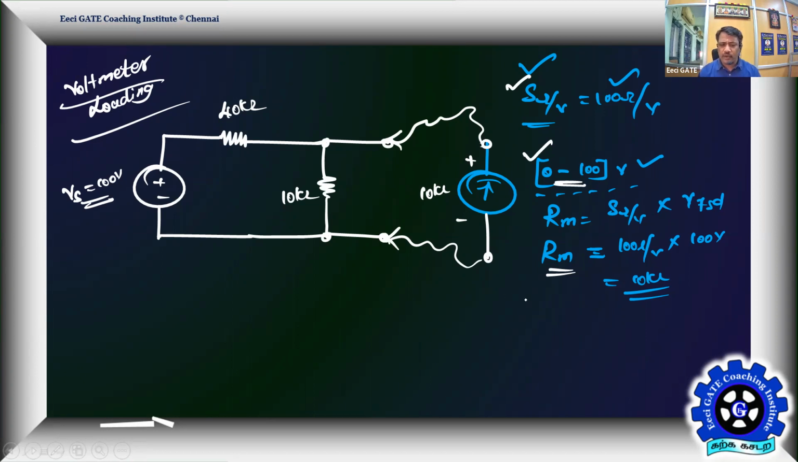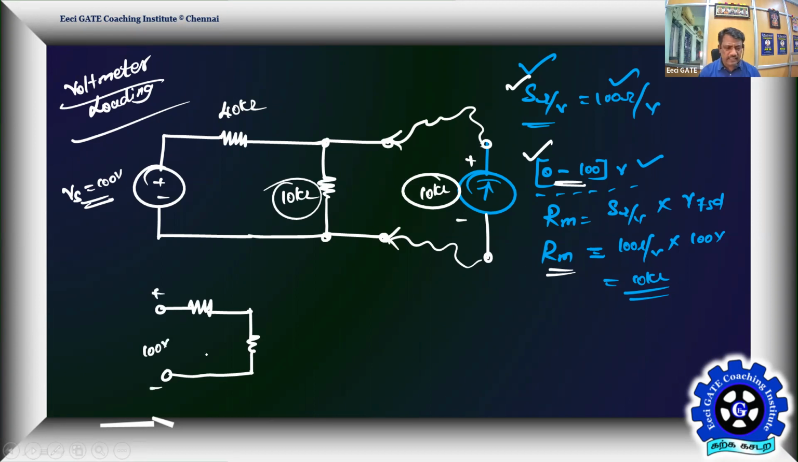Now what is going to happen? Because of this, the 10K and 10K will become parallel. So the whole circuit is going to become 40K and then 5K. The excitation is still 100 volts; we are not changing that. This resistance is still 40K as per the circuit analysis. Because of introducing the meter, the net resistance of 10K parallel 10K becomes 5K.